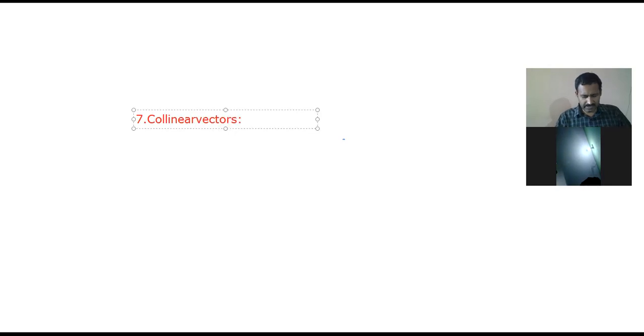So this is next one, collinear vectors. For this, I have to write and draw the diagram. So collinear vectors means, I will show you with the diagram.